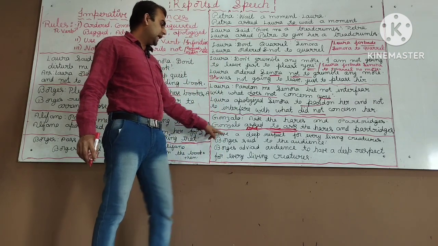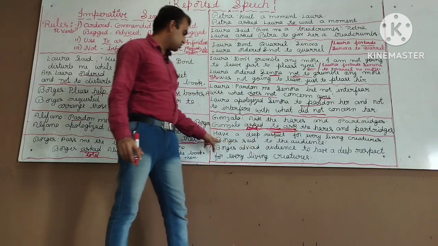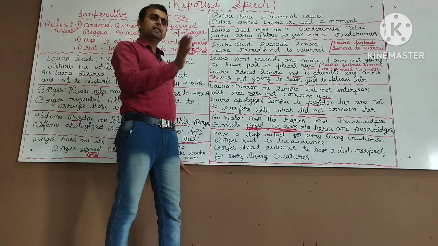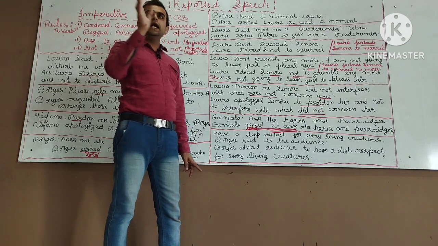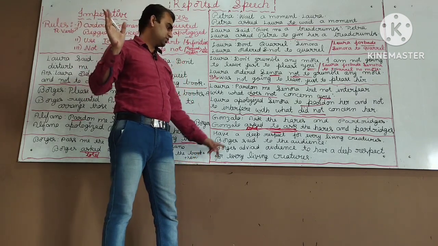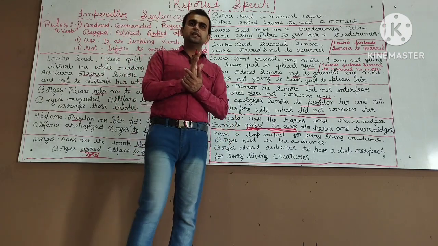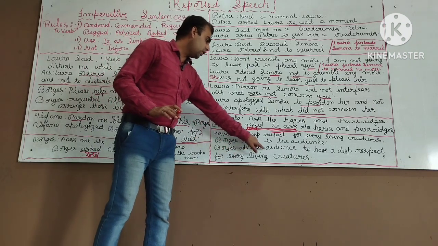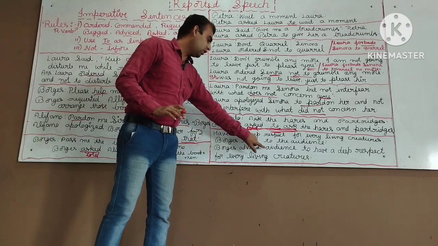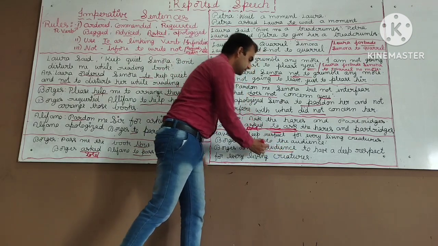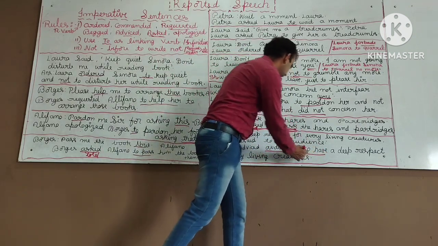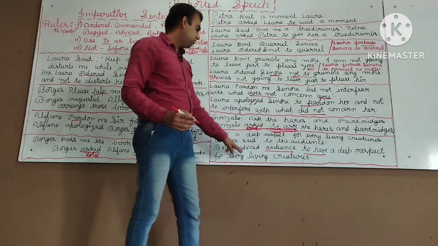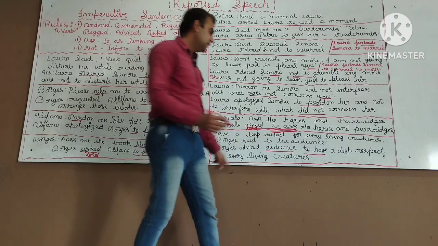Now last one. Have a deep respect for every living creature, Borges said to the audience. Okay, I have written different ways. Sometimes it comes Borges colon have a deep respect for every living creatures. Now how to change this particular sentence into indirect speech? It becomes Borges advised the audience. Okay, Borges advised the audience, whom he advised to have a deep respect for every living creatures.